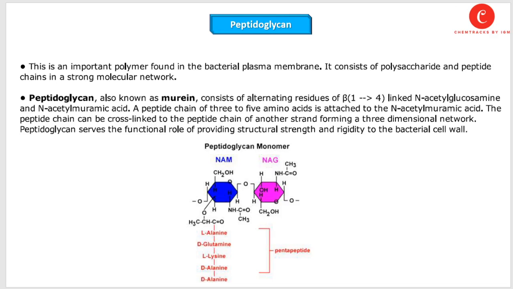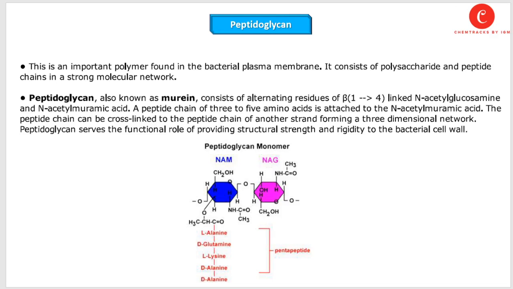And the last one is peptidoglycan. This is an important polymer found in the bacterial plasma membrane or cell membrane. It consists of polysaccharide and peptide chains in a strong molecular network. So it is called peptidoglycan. Peptido means it contains some amino acids, and glycan means it also contains some sugar molecules. So it is a combination of amino acids and sugar. Due to this reason, it is called peptidoglycan.